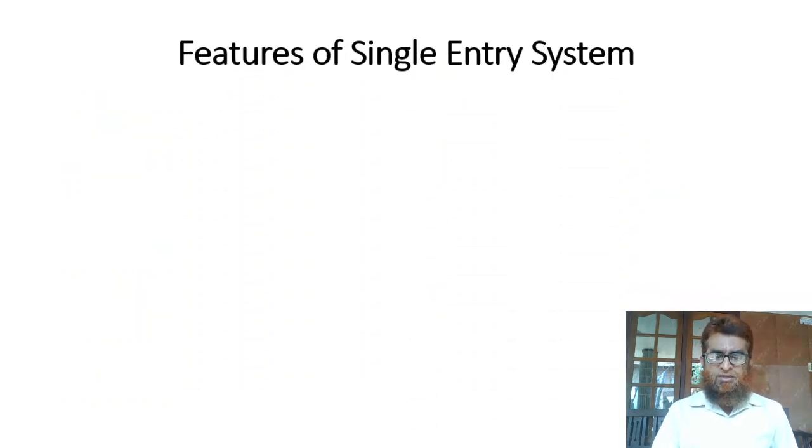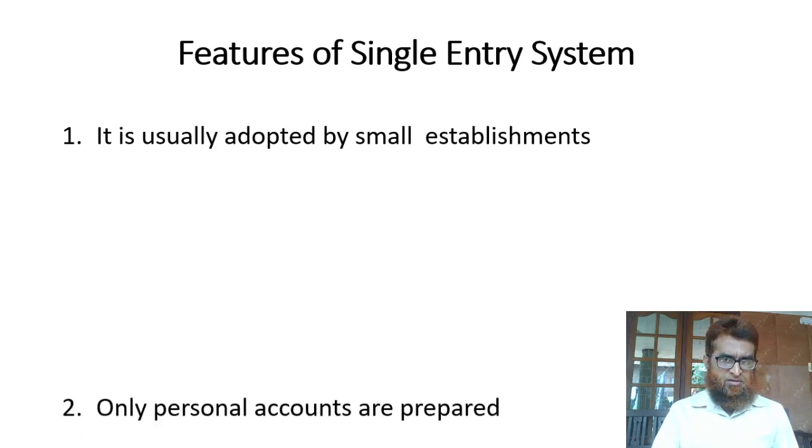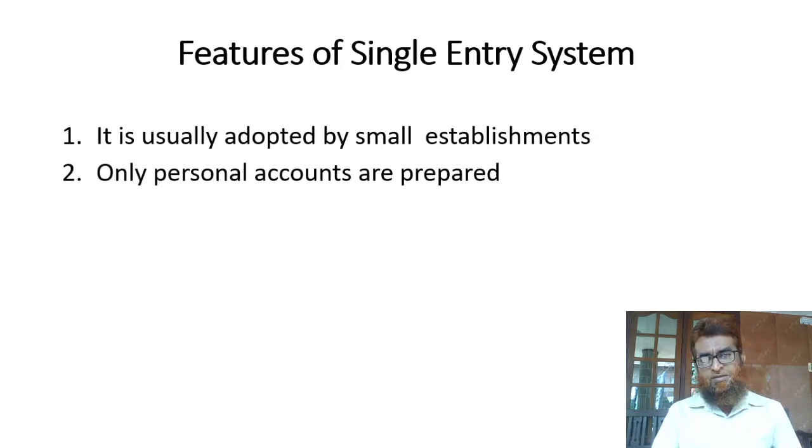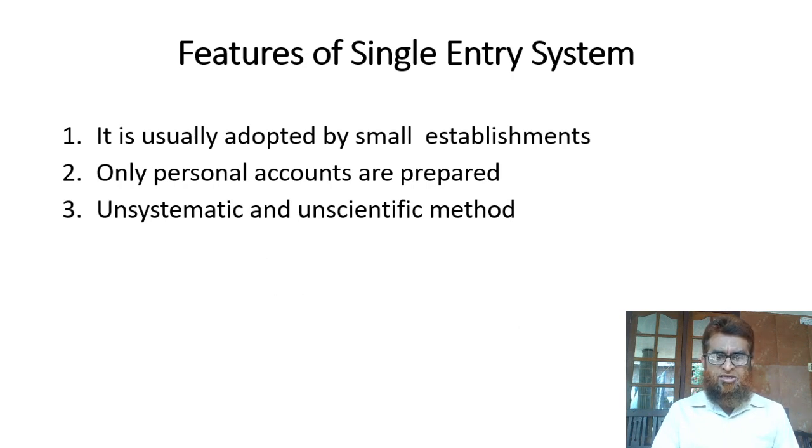Next topic is features of single entry system. The first feature of single entry system is it is usually adopted by small establishments. Big companies, large establishments cannot maintain their accounts by following the single entry system. Second feature, only personal accounts are prepared. Here we prepare, in most of the cases, only personal accounts. And third one is it is unsystematic, unscientific. It is not a systematic method of bookkeeping. It is an unsystematic one, not scientific also.